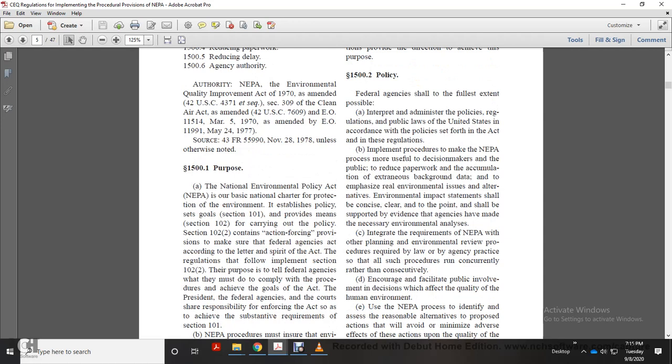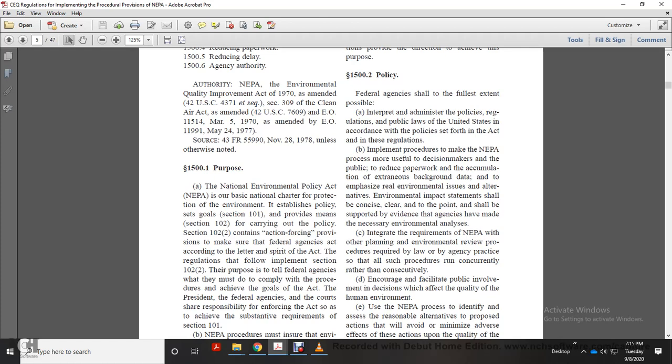It establishes policy with the goals of Section 101, and provides the means in Section 102 for carrying out the policy. Section 102(2) contains action-forcing provisions to make sure that federal agencies act according to the letter and specifically the spirit of the Act. The regulations that follow implement Section 102(2).